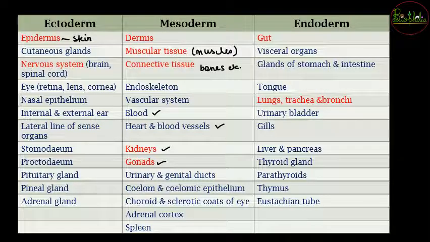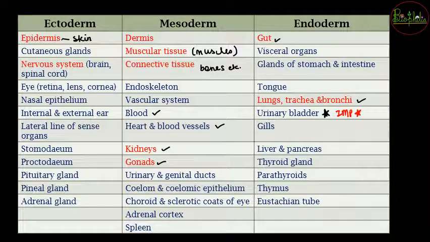And about endoderm, the पूरी की पूरी digestive canal जो होगी, that is your gut, will be forming from the endoderm. Your tongue, then the respiratory tract, that is lungs, trachea and bronchi will be from the endoderm. Very important over here, that is urinary bladder. So kidney अगर mesoderm से है तो लगता है that urinary bladder will also be forming from the mesoderm. But urinary bladder कहाँ से form होगा? It will be forming from the endoderm.